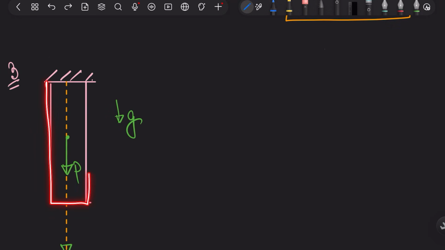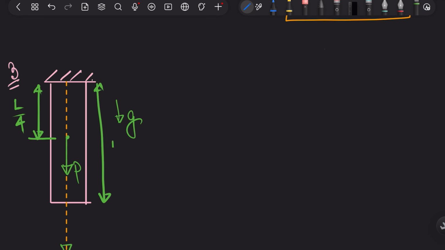So this is a constant cross section area bar. Everything is the same, but maybe at any x. So at any x, let me take this as L by 4, and the whole length is L. So we have a load P at x equal to L by 4. Now you have to draw the load versus x. Now again, here this is easy actually.